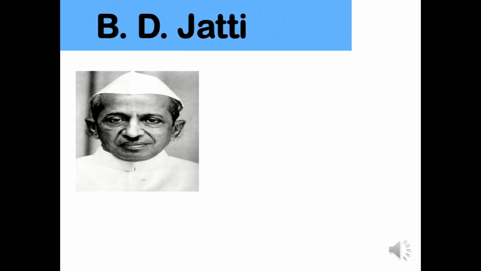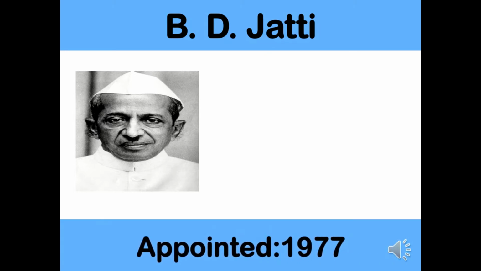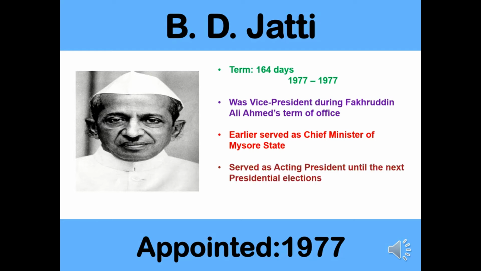The next president was B.D. Jatti. He was an appointed president and he was appointed in 1977. He served a term of 164 days. He was the Vice President of India during Fakhruddin Ali Ahmad's term of office. He earlier served as the Chief Minister of Mysore state. He served as the acting president until the next president.